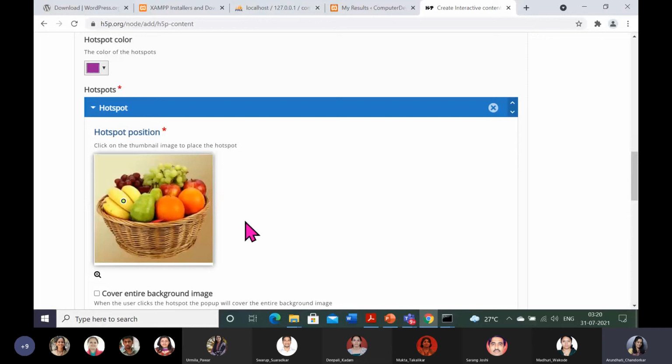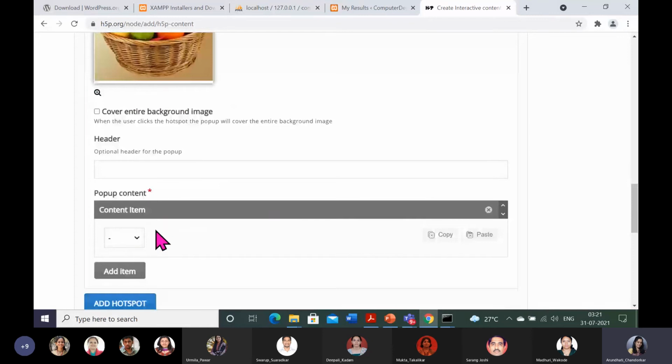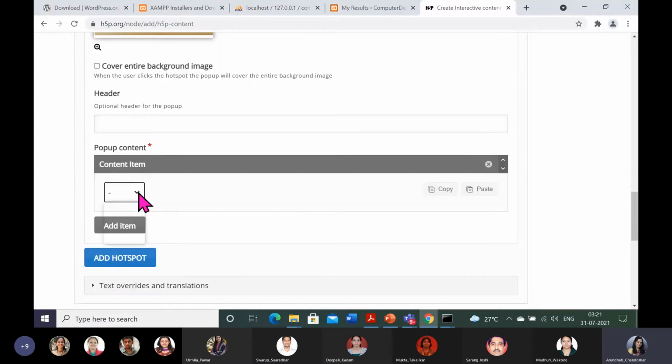I am in edit mode. Now, what to write, what to do with that hotspot? When the student presses that hotspot, what should happen? H5P has given us 3 components. When the student clicks that hotspot, either they can see text, or see a video, or see an image. These 3 are what you can give on that hotspot.